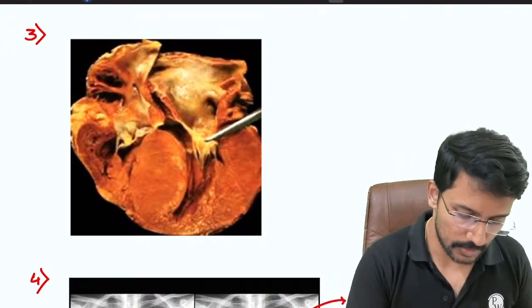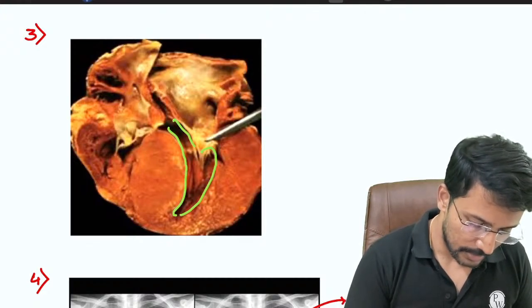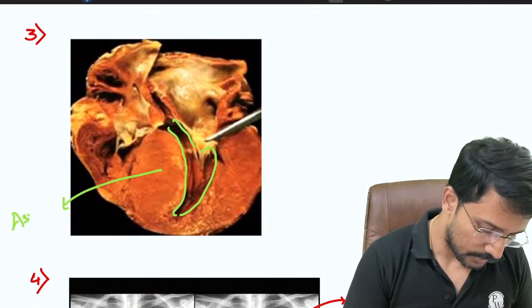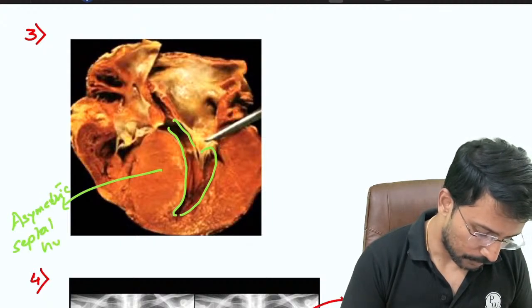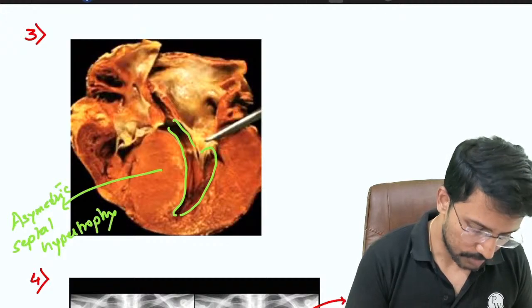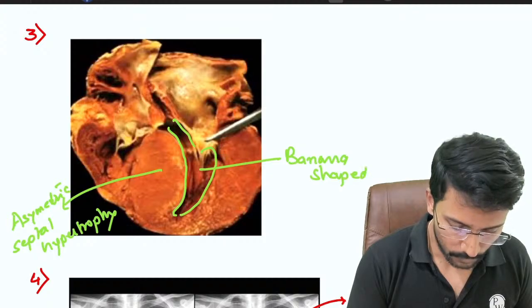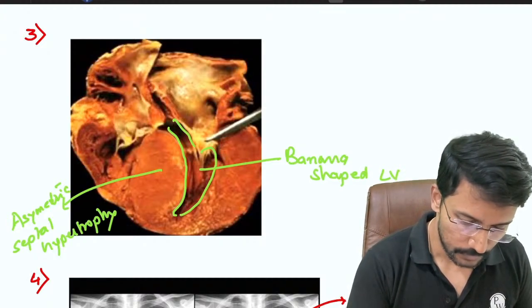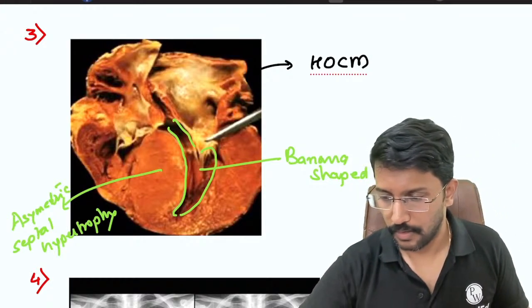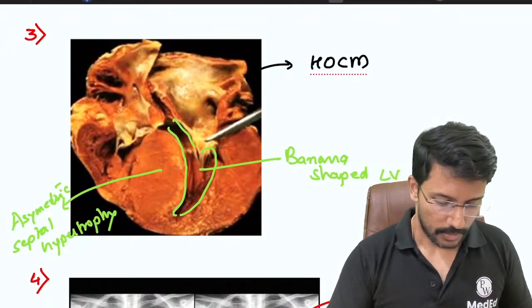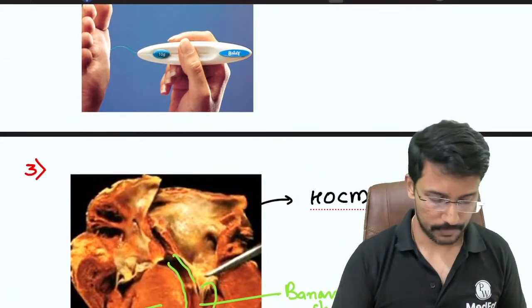Right, so here we can see this banana shaped left ventricle, right? We can see asymmetric septal hypertrophy. So we call this condition HOCM. Banana shaped left ventricle, and the diagnosis will be hypertrophic obstructive cardiomyopathy. Good. Yes, it is the most common cause of sudden cardiac death in young individuals and athletes.